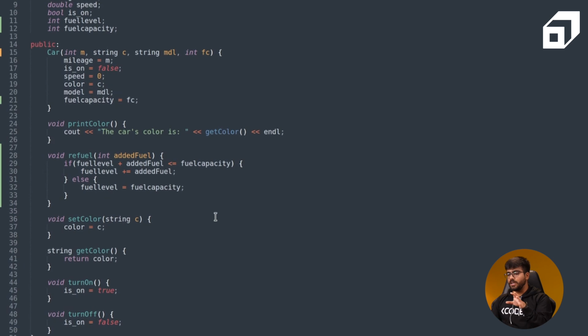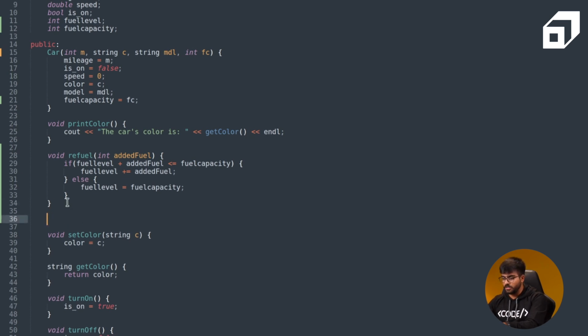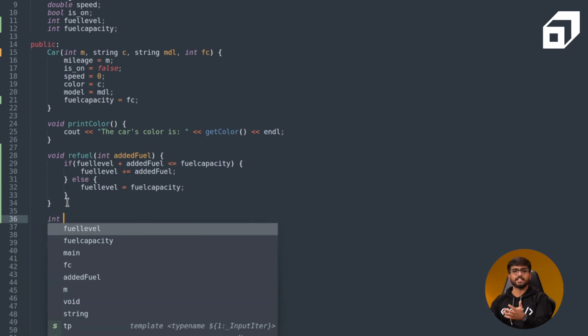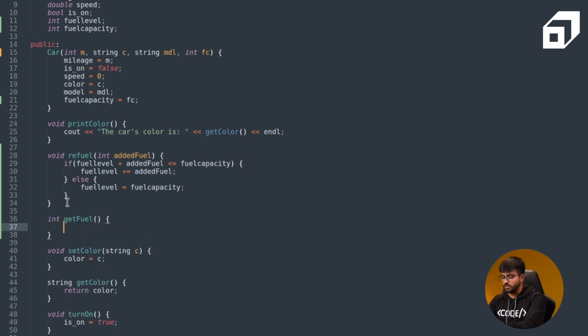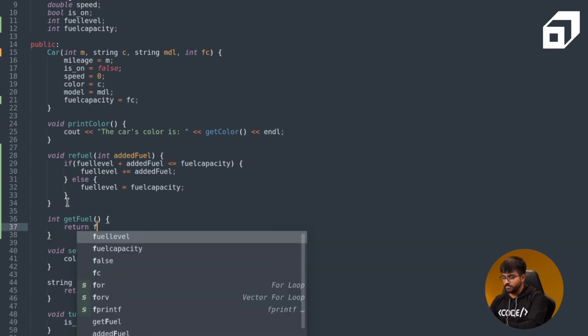And you can then try to access the refuel method with the levels of added fuel, such that you can pass 50 as the added fuel, which would probably exceed the fuel capacity. And then when you check the current fuel level, you can just add a getter for this as well, because someone might want to check their fuel level to decide whether to refuel or not. So getFuel is a very valid getter in this case. It's intuitive. We don't need to pass any parameter to it. We just need to return the fuel level.